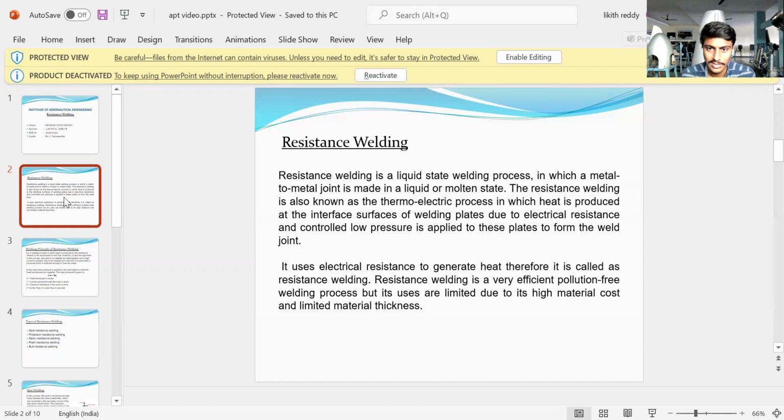Resistance welding is a very effective, pollution free welding process, but its uses are limited due to high material cost and limited material thickness.